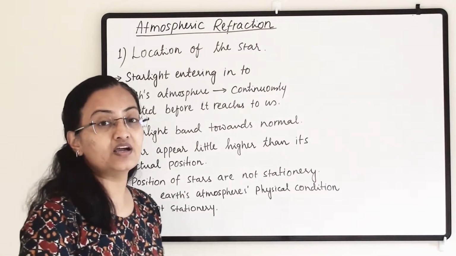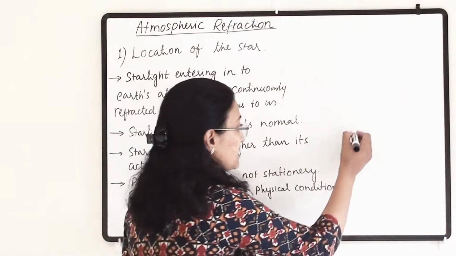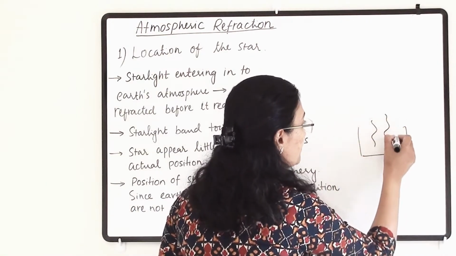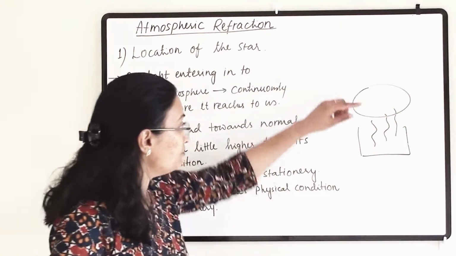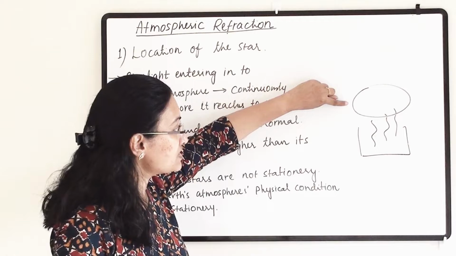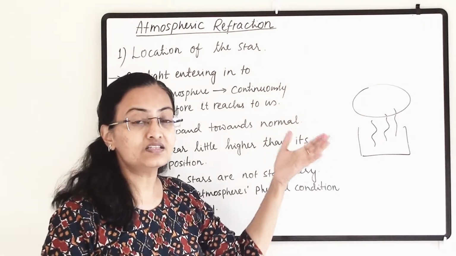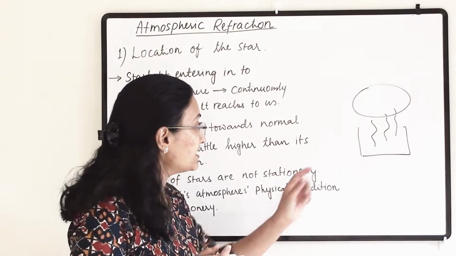One simple phenomenon we can understand is when water is boiling. For example, this is a vessel and water is boiling, so whatever vapor is going up, if you look at this region, we will not be able to see it clearly, and we will see that this region is flickering or wavering. Now why is that happening?